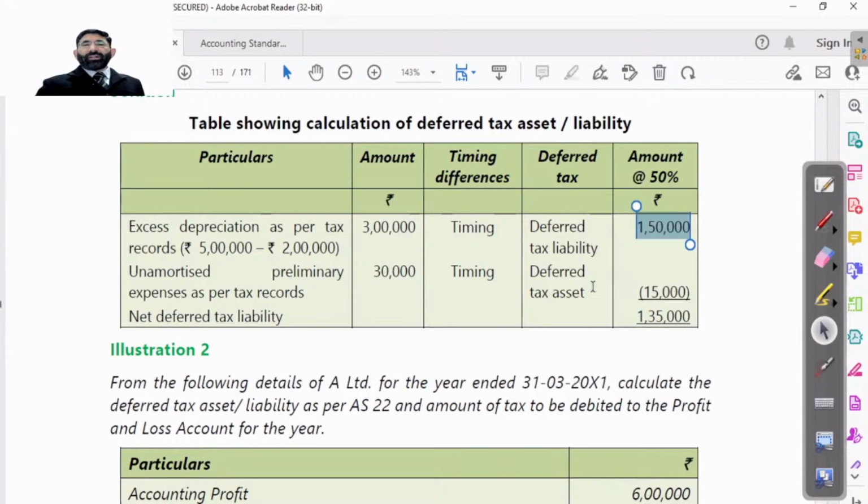In the other case, unamortized preliminary expenses as per tax record is 30,000. This unamortized means it is not to be written off. So due to that reason, your profit will increase as per income tax records. If profit increases, obviously tax will also increase. So current tax will be more than the total tax. Due to that reason, deferred tax asset will arise, not deferred tax liability, because we have paid more tax by rupees 15,000. That's it.